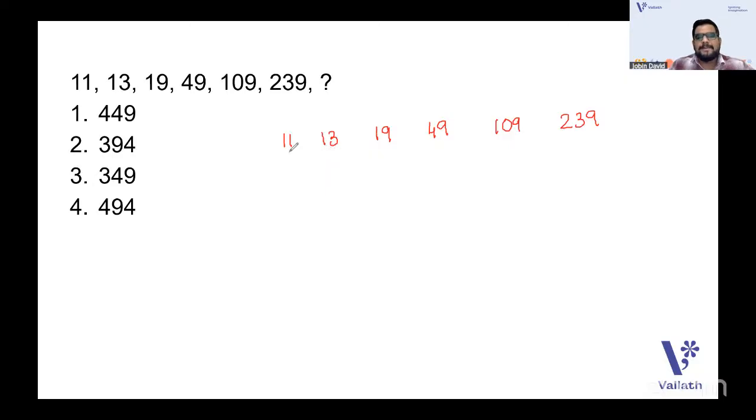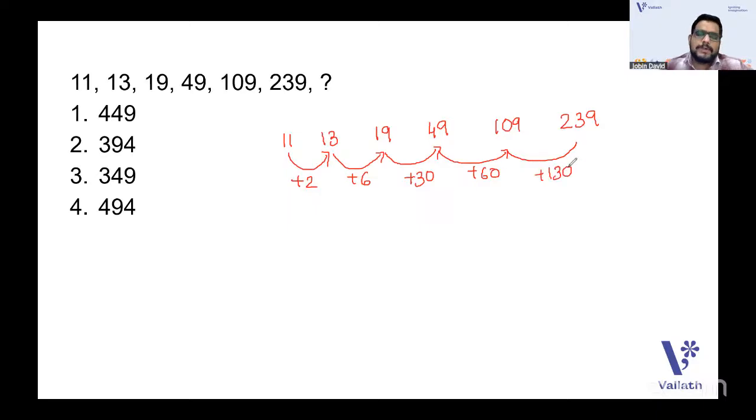So when you subtract 11 and 13, it's plus 2, right? Now from 13, it's plus 6. Coming to the next one, it is plus 30, right? Next one, it is plus 60. Then the next one is plus 130. So you should think about whether these numbers have some relation with each other. 2, then 6, it's plus 4, then plus 24, then again plus 30, again plus 70, like that it's going.